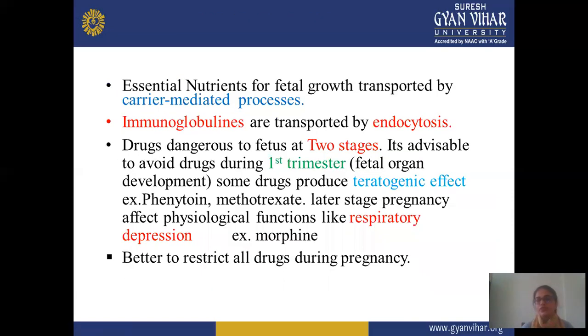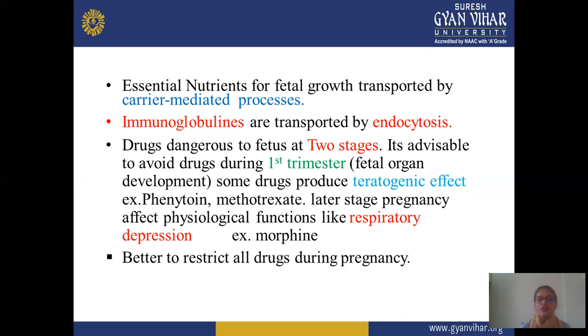Next, essential nutrients for fetal growth are transported by carrier mediated transport. Certain essential nutrients are required by the mother during pregnancy. These nutrients do not cross by the previous mechanism, so a carrier mediated process is required to transport them across the placental membrane for fetal growth. And immunoglobulins are transported by endocytosis. If you give some immunoglobulins, they are transported by the endocytosis process, and phagocytosis also takes place by endocytosis.